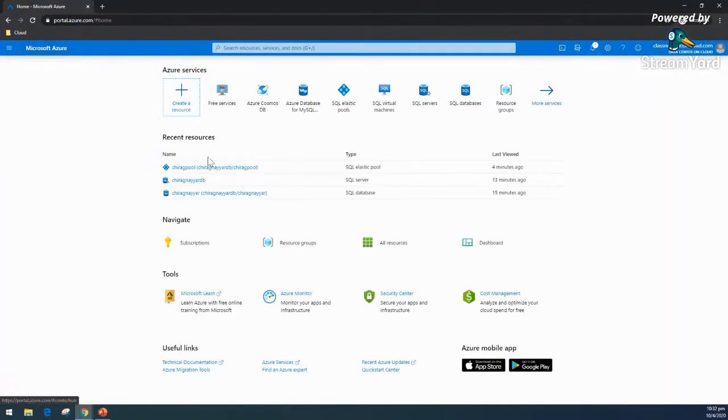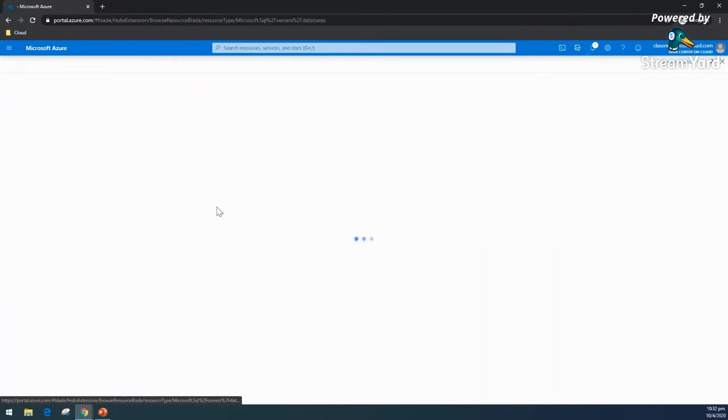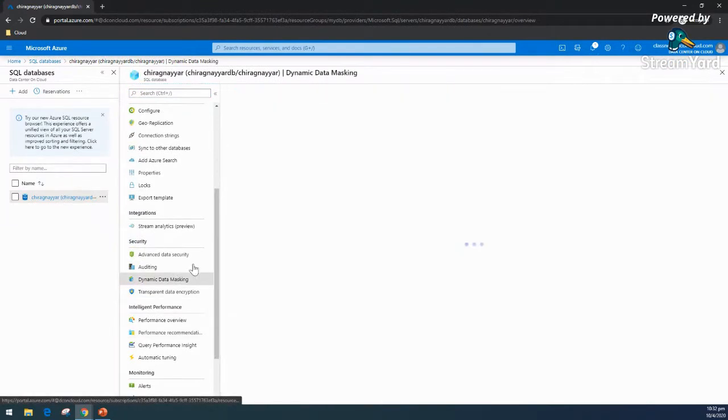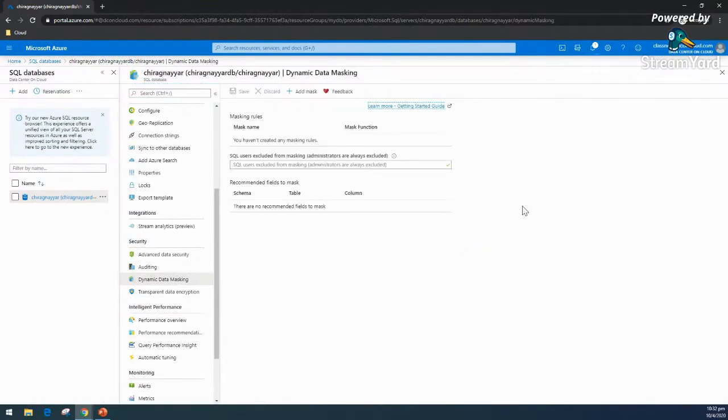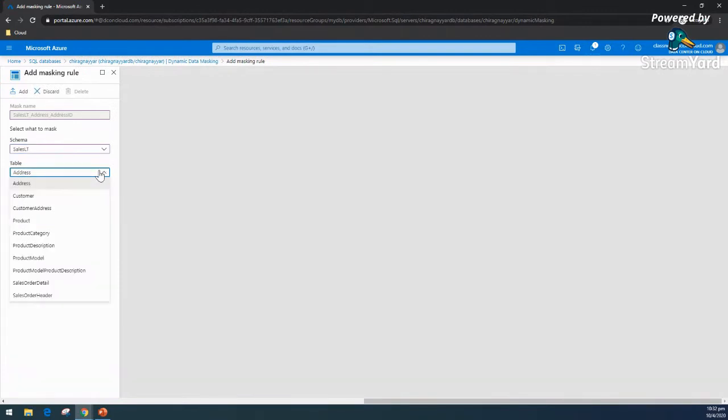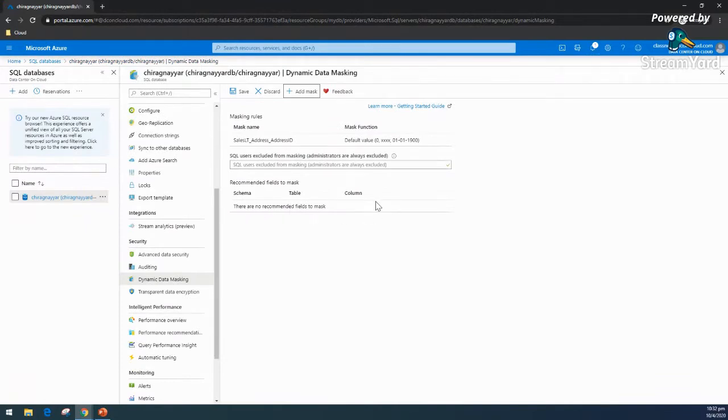Meanwhile, let me see if our database is populated, and we can see something about the masking thing. So I'm looking, still it says no recommended columns to mask. Let me see if it is showing. Oh, okay, I think I missed something that I need to put. Let's say I want to mask here, but I found that in a couple of minutes it will surely show all of our columns here, and we can select and put the mask. So let's wait again for a couple of minutes. Meanwhile, our Cosmos DB demo is going on.